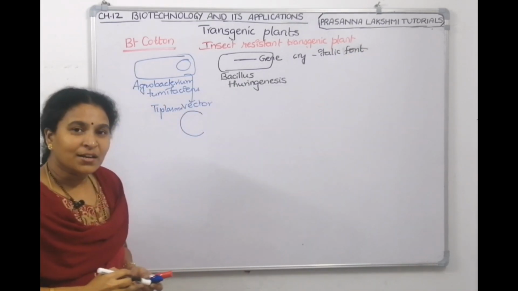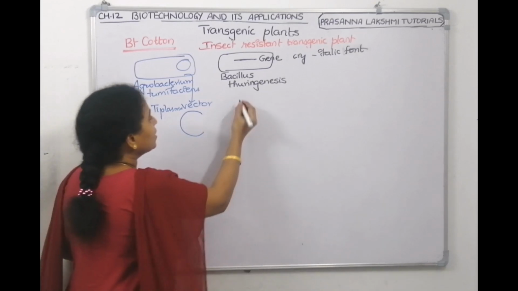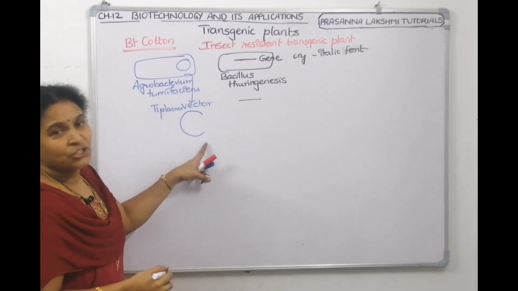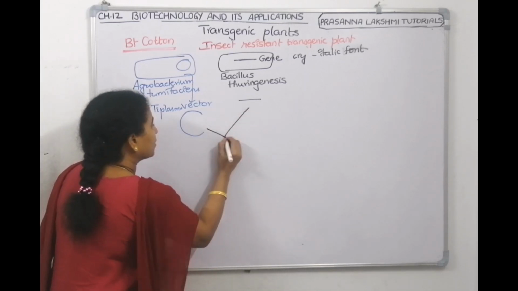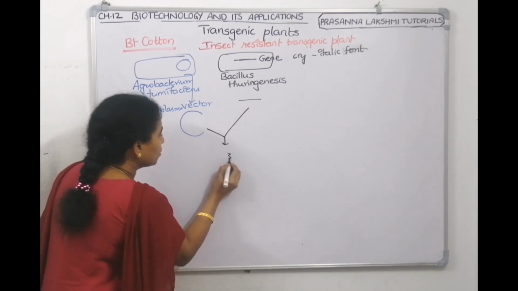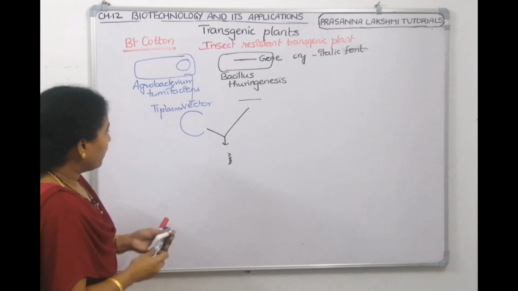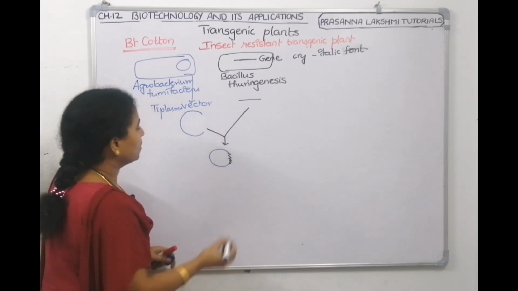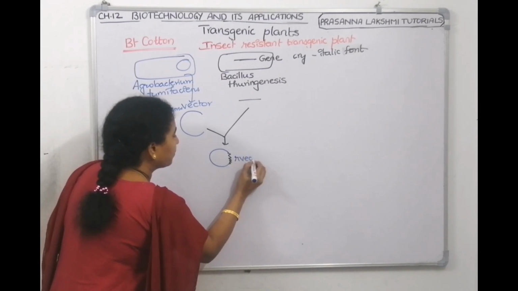Now the gene is called cry gene. Now you took that cry gene out. This is the cry gene and we will introduce the cry gene into the vector. So when you introduce it into the vector, the vector will take the cry gene and it will become like this. Now this is called recombinant vector.